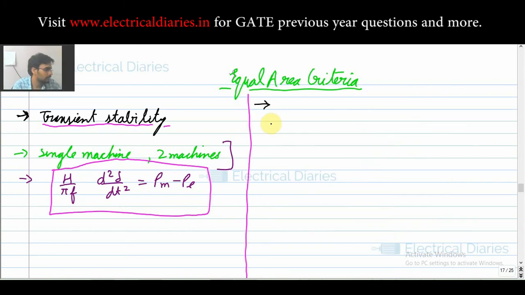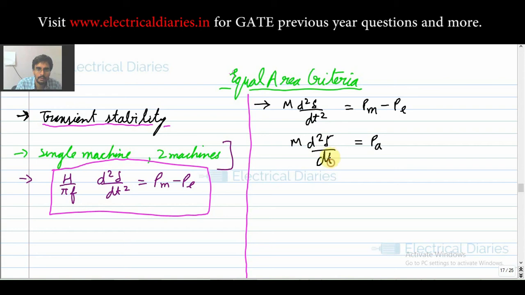Okay, so now let me manipulate this swing equation to get this. See, your swing equation is given by M d2 delta by dt square is equal to your Pm minus Pe. See, Pm is your mechanical power, Pe is your electrical power, and Pm minus Pe will give you your accelerating power. Okay, and this is M d2 delta by dt square.